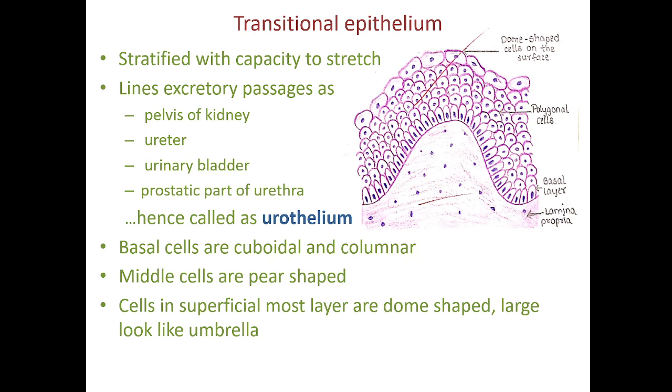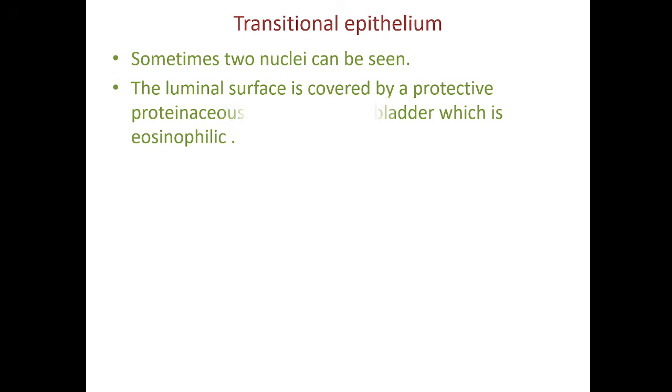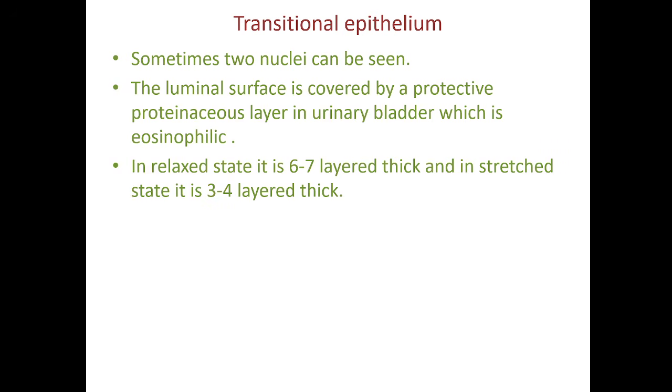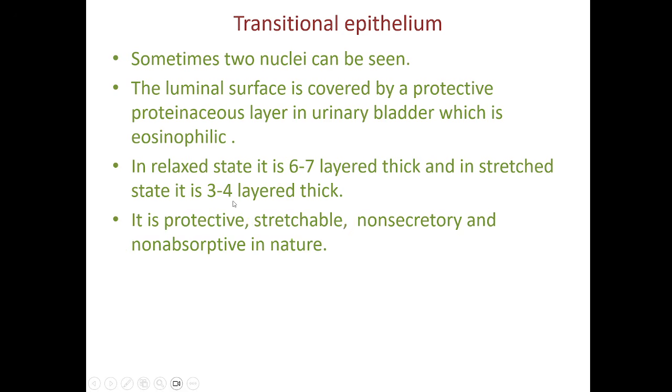And the cells in between are also quite big. The polygonal cells look like pear-shaped cells and they are quite big. Sometimes you can see the cells are binucleated, two nuclei in a single cell. The luminal surface will be covered by a protective proteinaceous layer in the urinary bladder and it appears eosinophilic. In relaxed state, it is 6 to 7 layers thick and in stretched state, it is 3 to 4 layers thick. It is protective, stretchable.